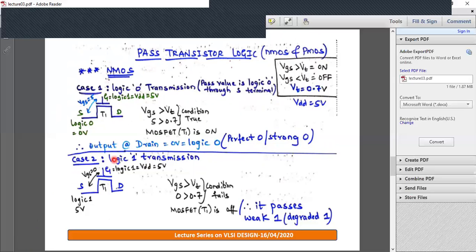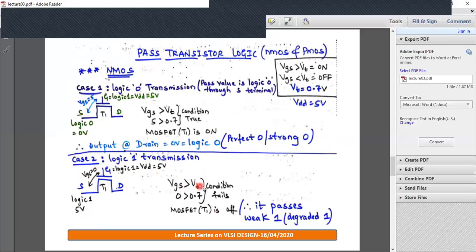Second case, logic 1 transmission. The source will be at logic 1 now, equivalent to 5 volt. As you know, NMOS turns on when you give logic 1 at gate, logic 1 equivalent to VDD, which is 5 volt. So what is VGS now? Gate is at 5, source is at 5. So VGS is 0, VT is 0.7.